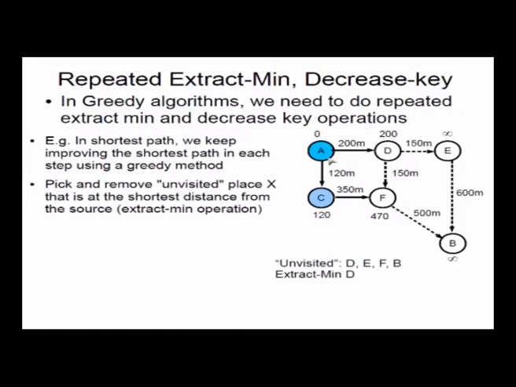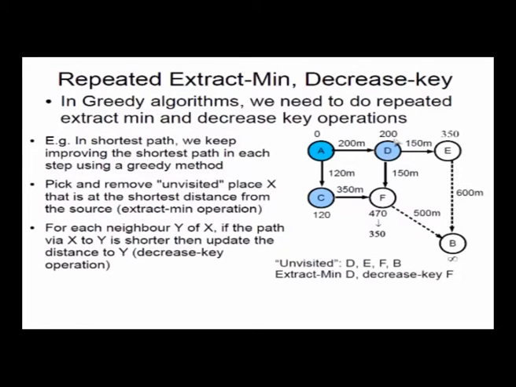C is already visited, A is already visited. At this point it will try to find out, among all the nodes that have not been visited, which means among D, E, F, B, which node has the least key value. Turns out that D is the one which has the least key value, which is 200. So it will take D and mark it as visited, and remove it from the list of unvisited nodes. I made it blue. We removed it from the list of unvisited nodes.